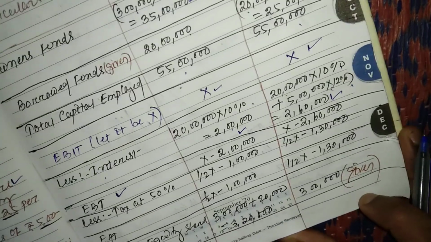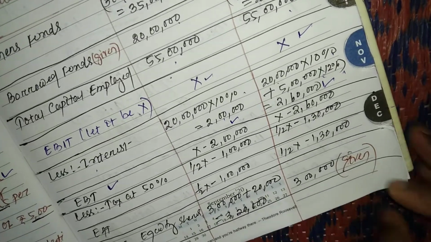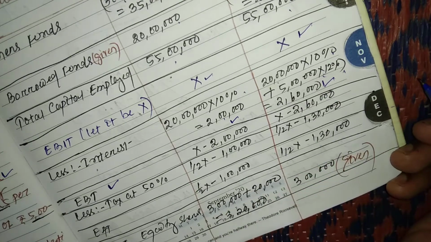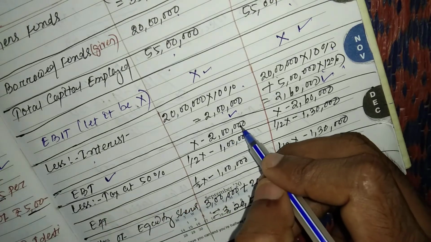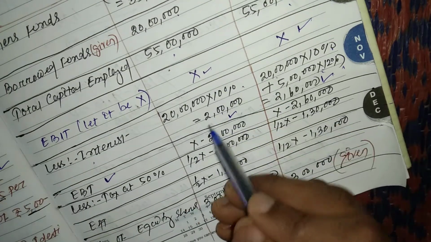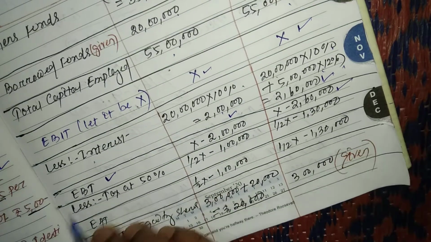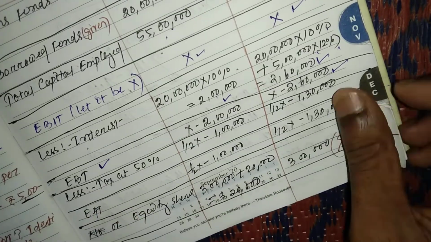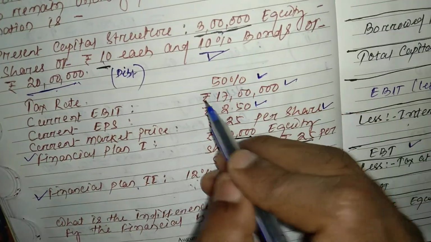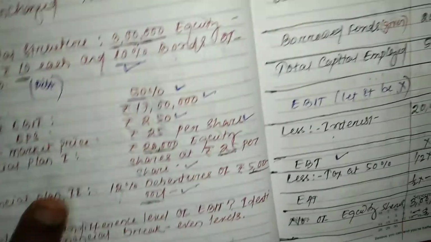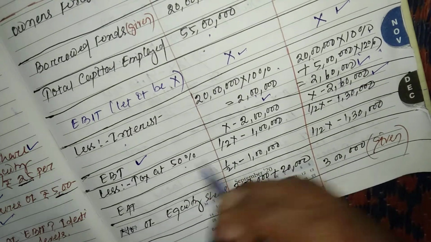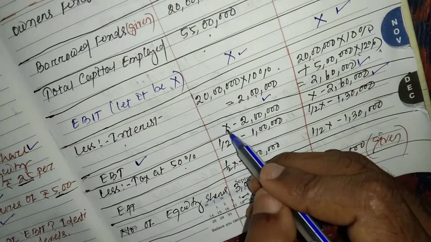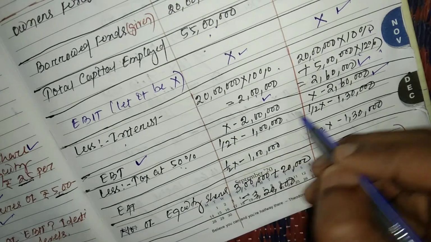After subtracting interest from EBIT, we obtain earning before tax: X minus 2 lakh, and X minus 2,60,000. The tax rate given is 50%, so we subtract tax at 50%, meaning half of EBT.